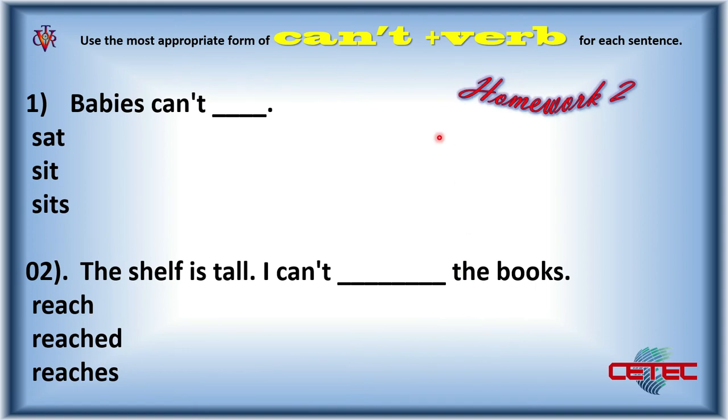Homework number 2. In this homework, use the most appropriate forms, can't plus verb, for each sentence. Number 1. Babies can't. Don't forget, you have 3 options to answer. Number 2. The shelf is tall. I can't. The books.